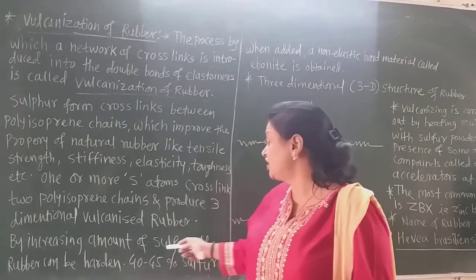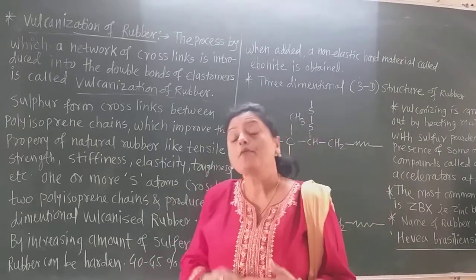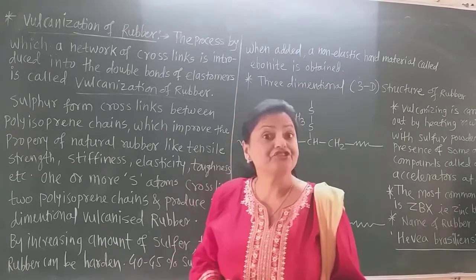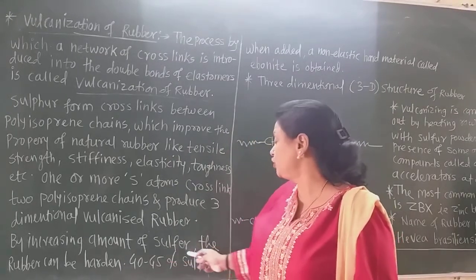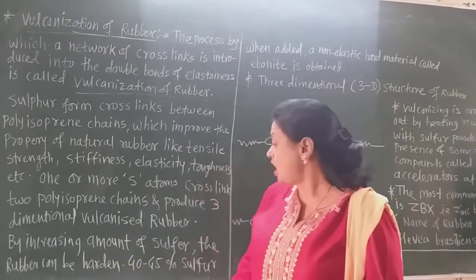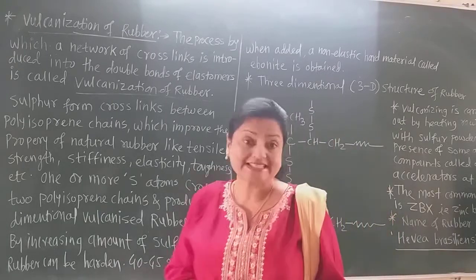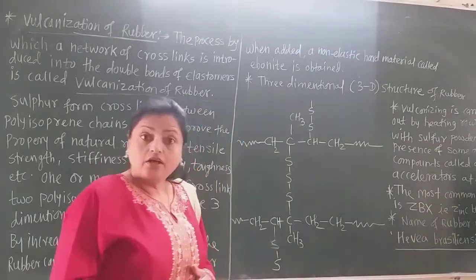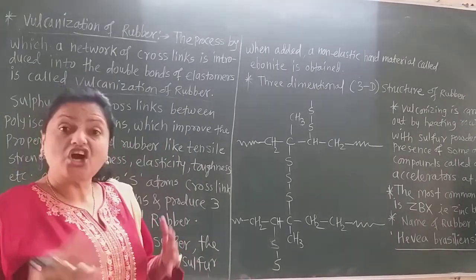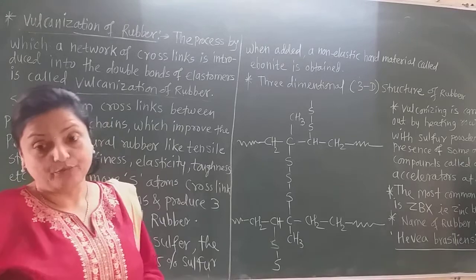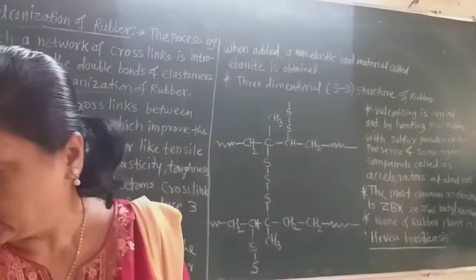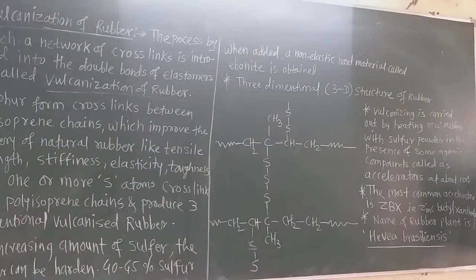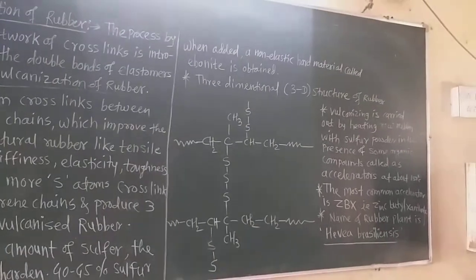By increasing the amount of sulfur, by adding more sulfur into the natural rubber, the hardness of the rubber increases. So by increasing the amount of sulfur, rubber can be hardened. When about 40 to 45% of sulfur is added, we obtain a non-elastic hard material known as ebonite. That is non-elastic and very hard. You know the ebonite rods are generally used in the formation of pens, etc.